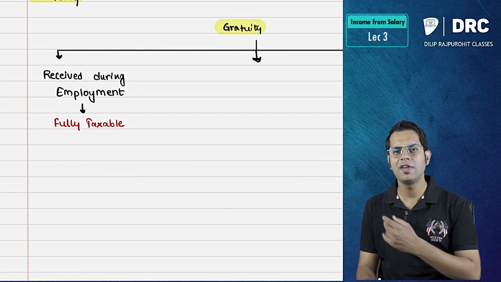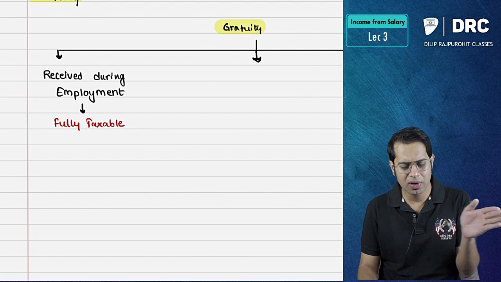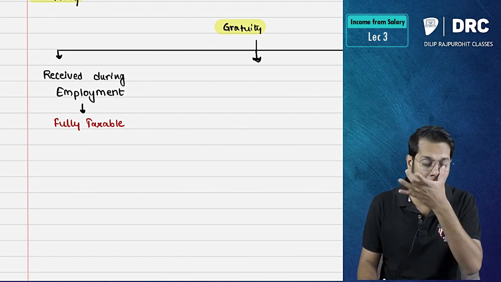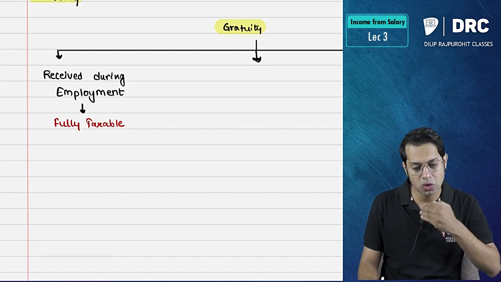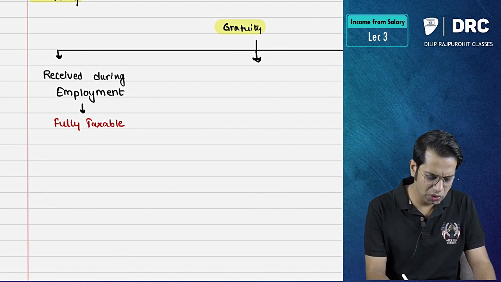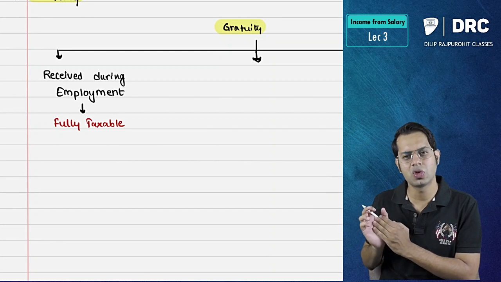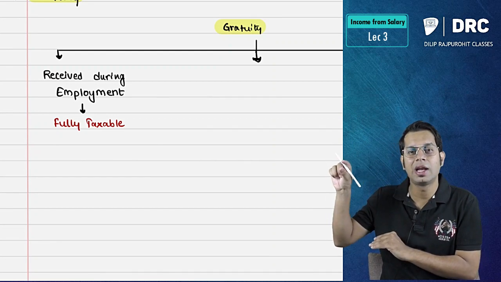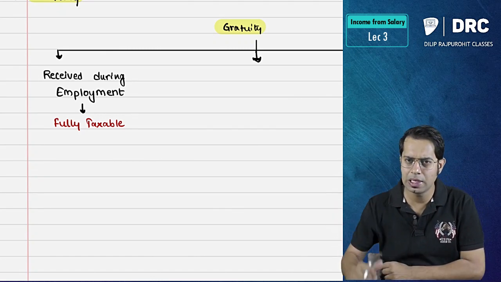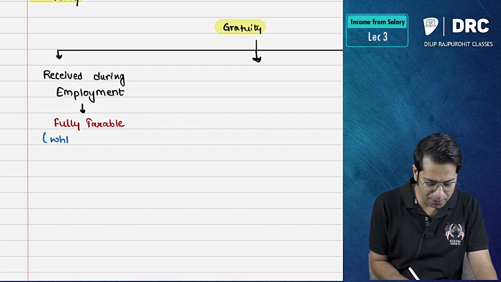If you are receiving the gratuity in the course of your employment, so you are working for a company, and because you have completed a certain period of time, you are demanding the gratuity, and that company is paying the gratuity to you, you are not leaving the job. During the course of your employment only, the company is paying you some amount of gratuity. Now this will be fully taxable. Meaning, at the time when you are computing your salary, that amount should be taken completely for your computation.